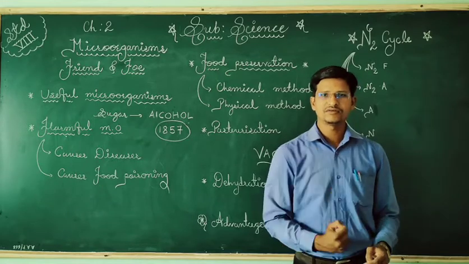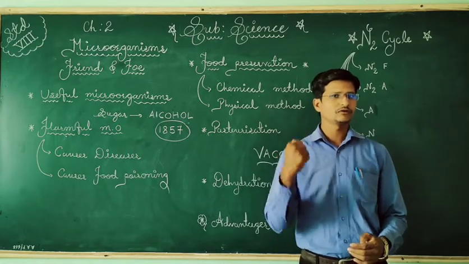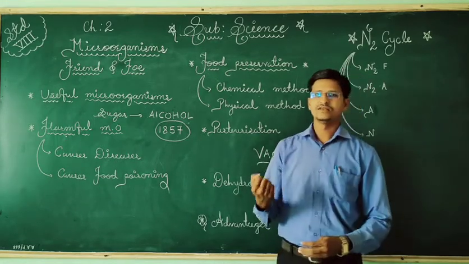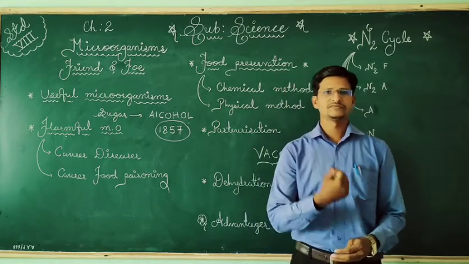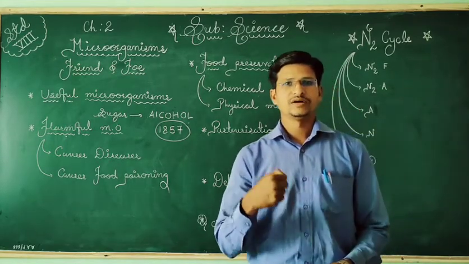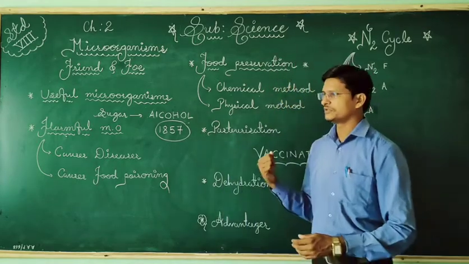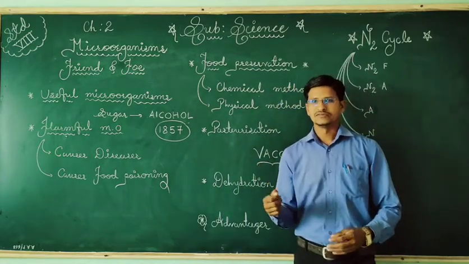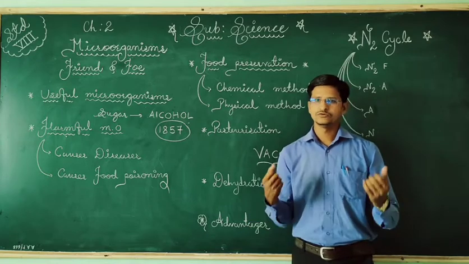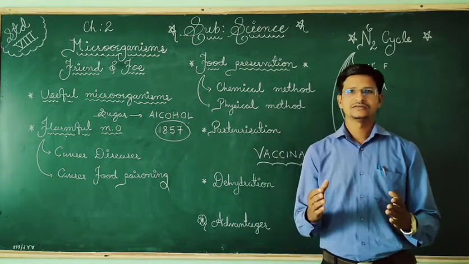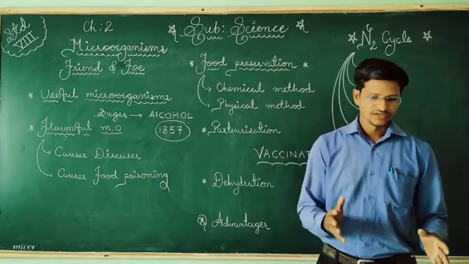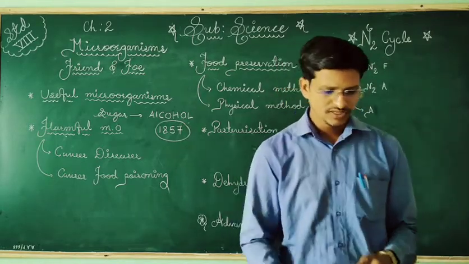If the immunity power is not able to fight against the microorganisms, then we will suffer from some disease or illness. So it's better to improve our immunity. When you want to improve your immunity, you must take appropriate food. Then only you will be able to improve your immunity.